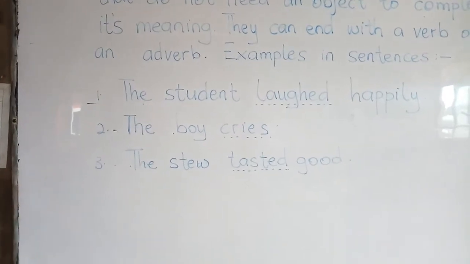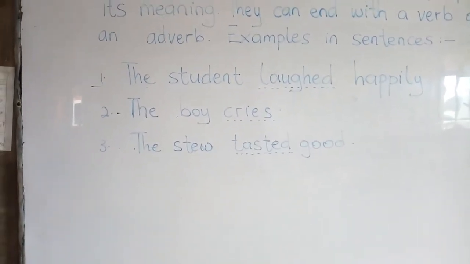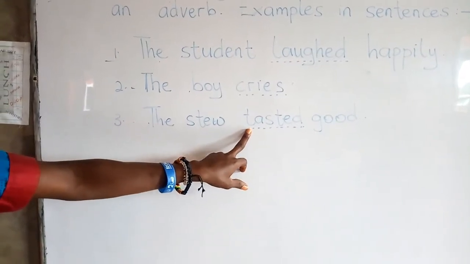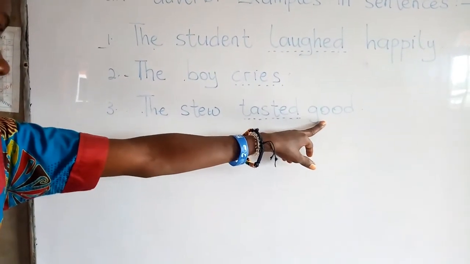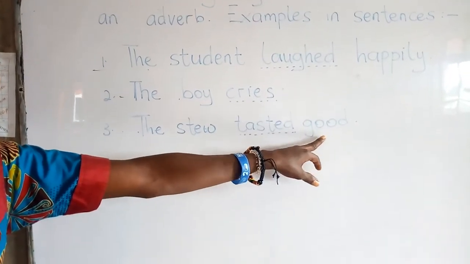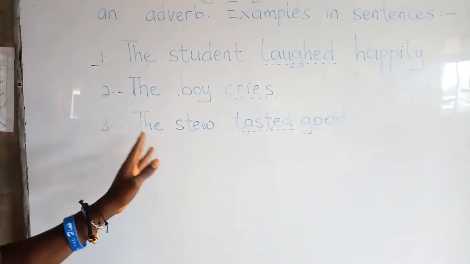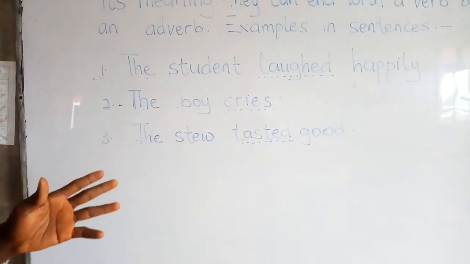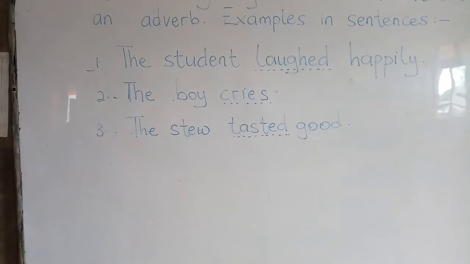The stew tasted good. Tasted is the verb, our verb. Good is not a person. Therefore, we cannot use it as an object. Here also, tasted is classified under intransitive verbs.